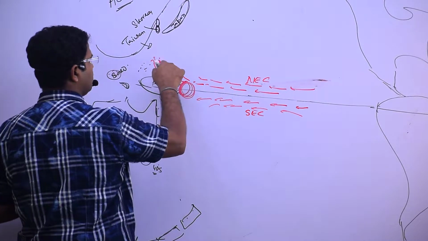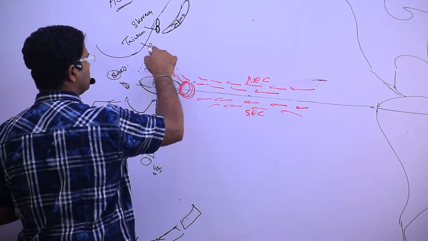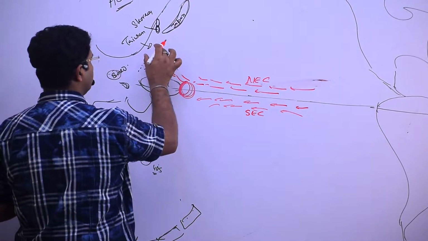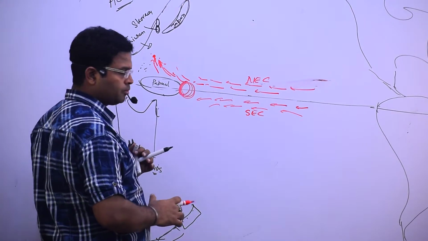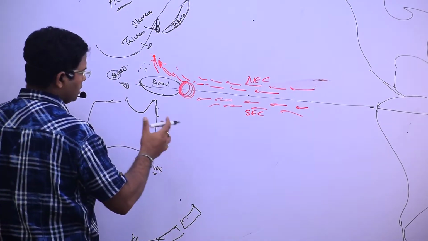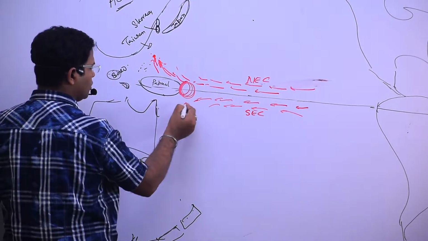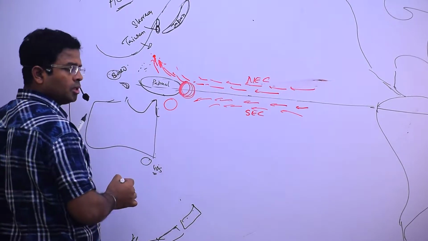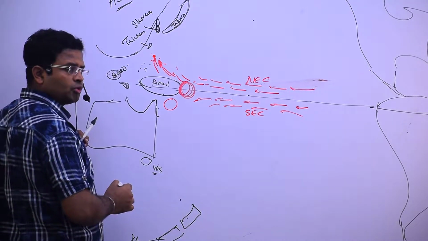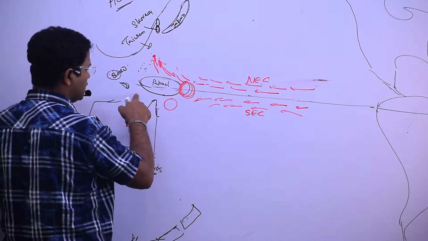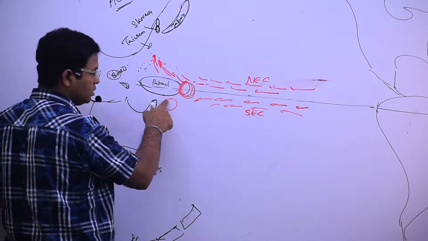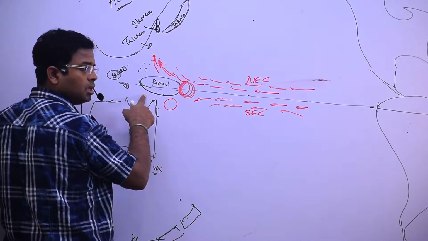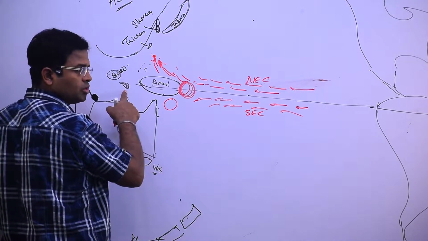Towards the Philippines Sea, and thereafter it comes towards the East China Sea. Okay, and this is a south equatorial current. और ये कौन सा water body है? Coral Sea. And this is the Arafura Sea, and there is the Timor Sea. Which water body is this? This one is the Arafura Sea, and it is the Timor Sea.